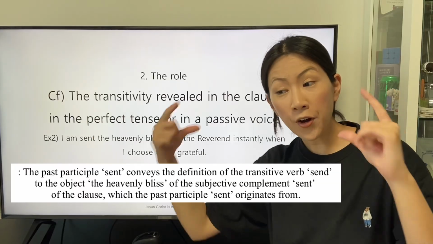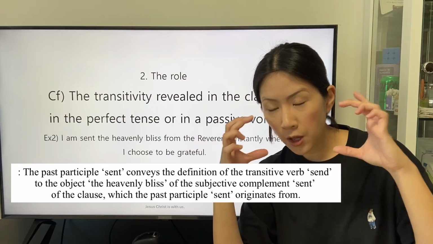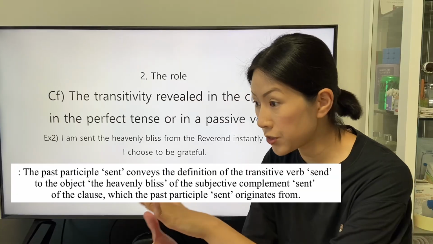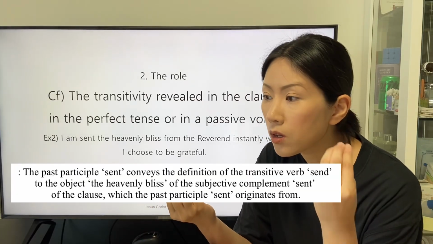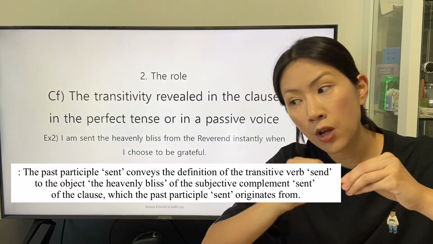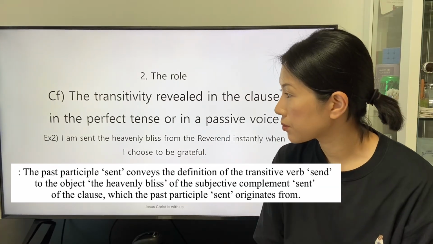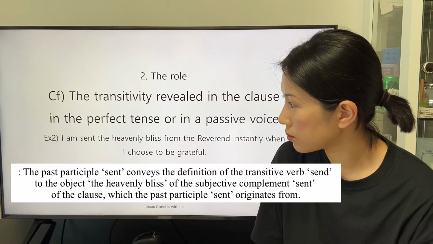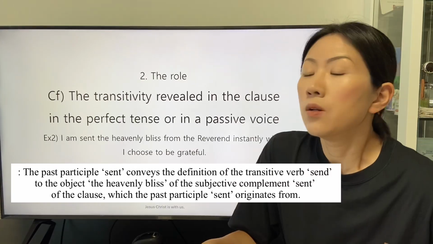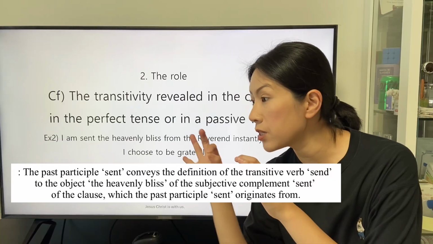The verb form of the past participle sent is able to be revealed in the transitive verb send that has the second transitivity to give the definition of the transitive verb send to the object, the heavenly bliss, as the object of the subjective complement sent. That is, the direct object, the heavenly bliss, in the clause stated in the active voice.